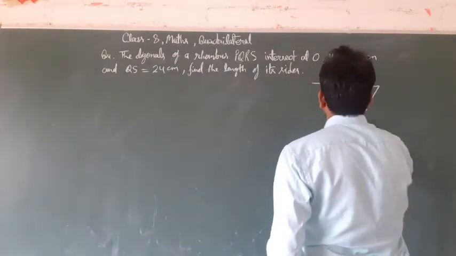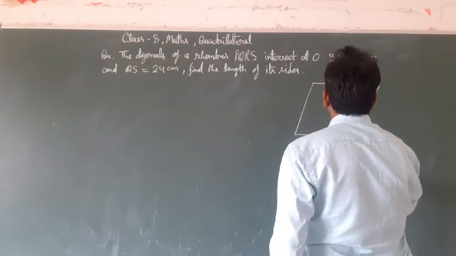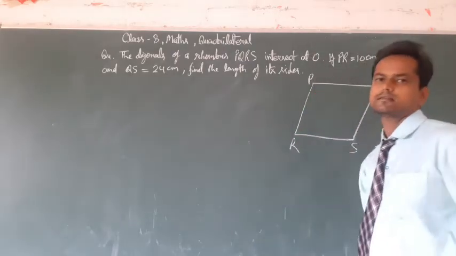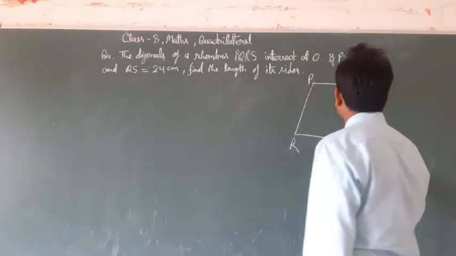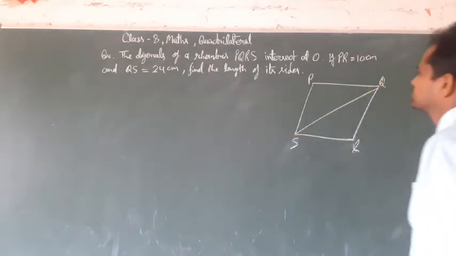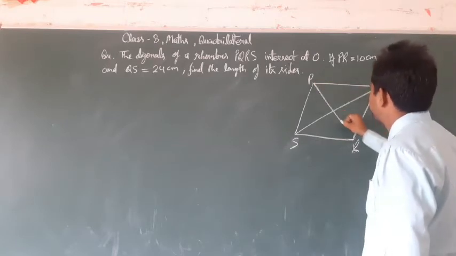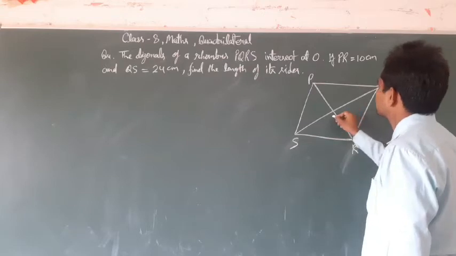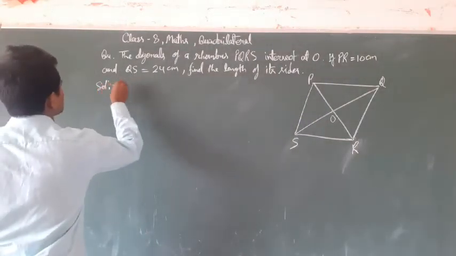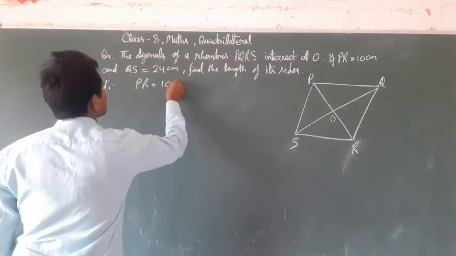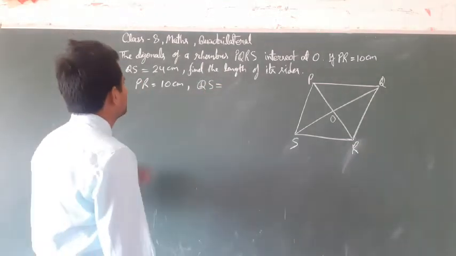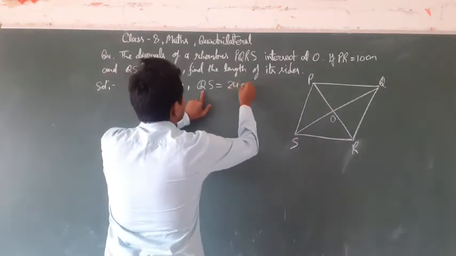So here is the given rhombus PQRS, and the diagonals QS and PR intersect at O. PR is 10 centimeters and QS is 24 centimeters.